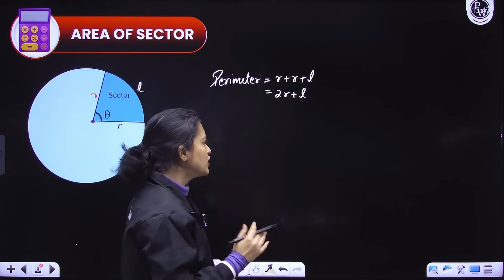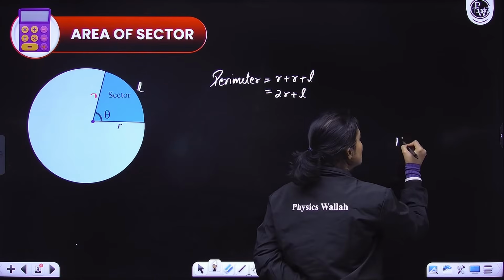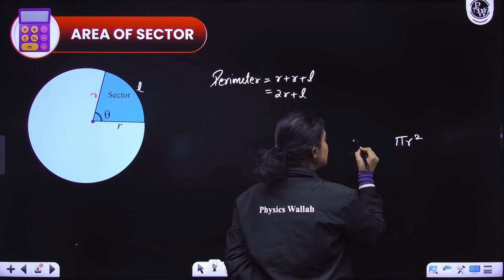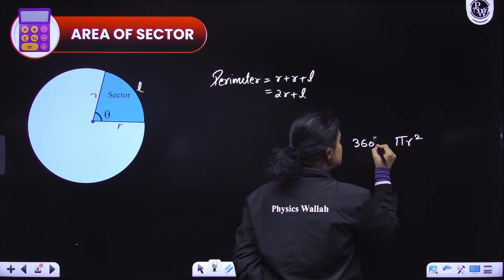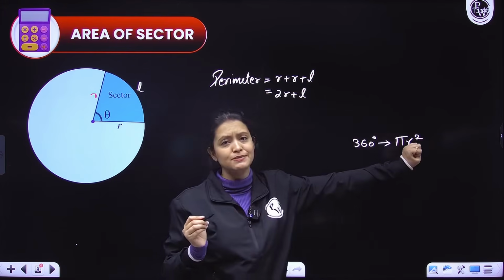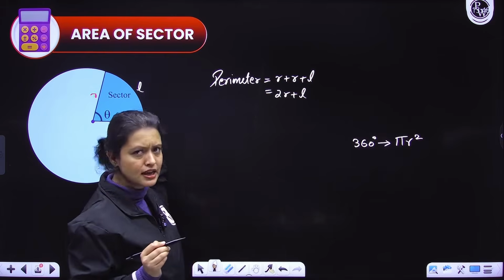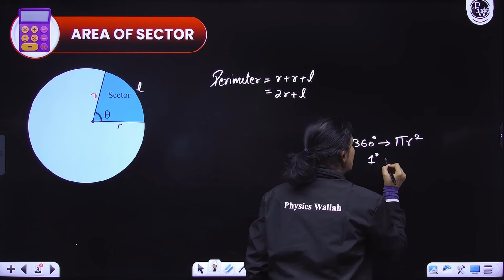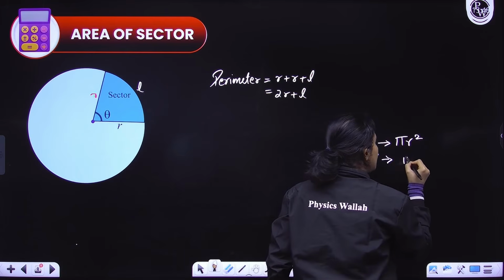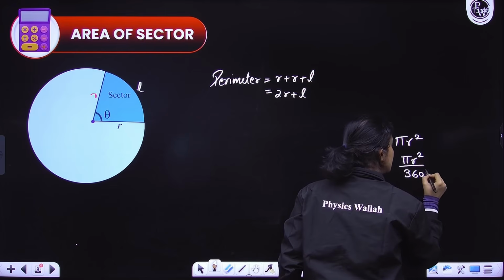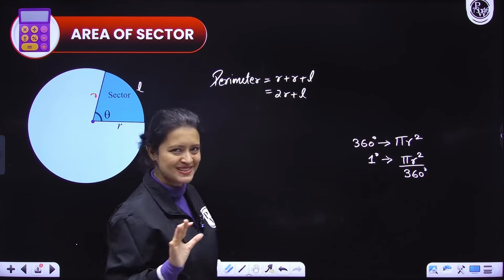For the entire circle, I know pi r square is the area. That means when the central angle is 360 degrees, the area is pi r square. So if my angle is 1 degree, then my area would be pi r square divided by 360 degrees. Yes or no, everyone? Simple, right?